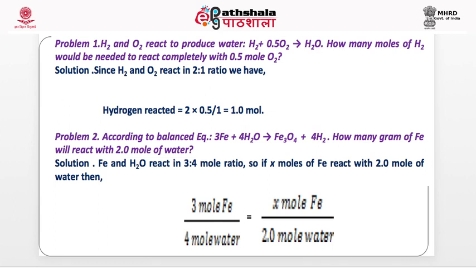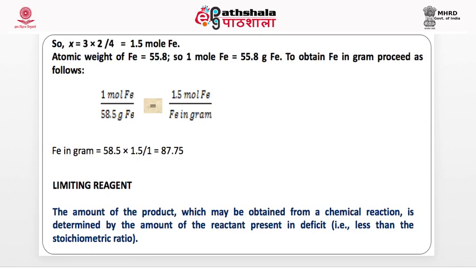Now, an example: H2 and O2 react to produce this. How many moles of H2 would be needed to react completely with 0.5 mole of O2? You can calculate like this. According to this balanced equation, how many grams of iron will react with 2.0 mole of water? We know the reaction: 3 iron, 4 water. 3 mole of iron, 4 mole of water. How much does it react? 2 mole of water, X mole of iron. You can calculate how many moles of iron will react. That is the answer.